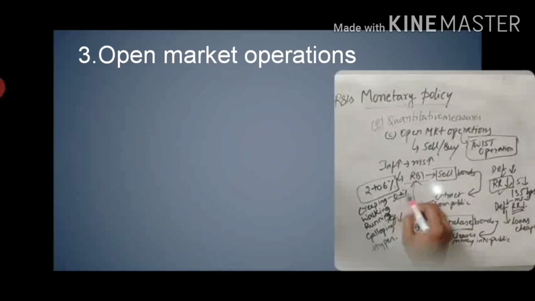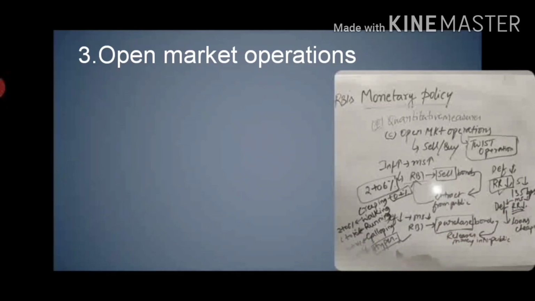So creeping inflation means starting from 0 to 2%, like it is encountered in developed countries, and walking inflation is 2 to 6%, like in developing countries. Running inflation is some 6 to 10 percent. Galloping is some 10 to 20 percent. Next, hyperinflation, 10 to 50%. Recently Venezuela has encountered this hyperinflation. The rates have abnormally increased over a period of time.